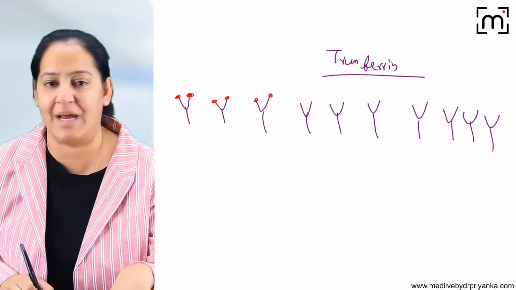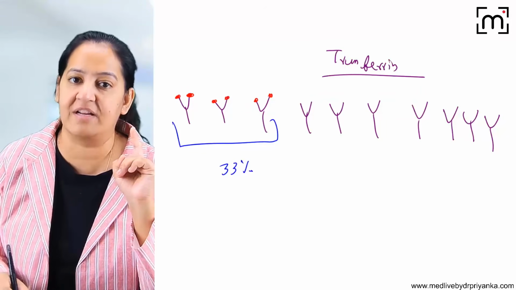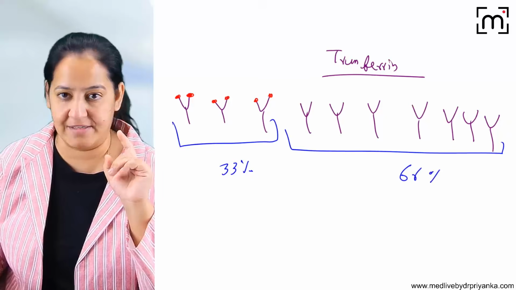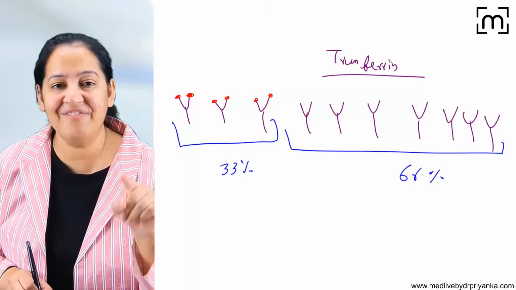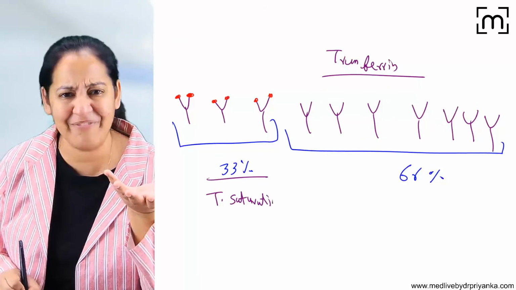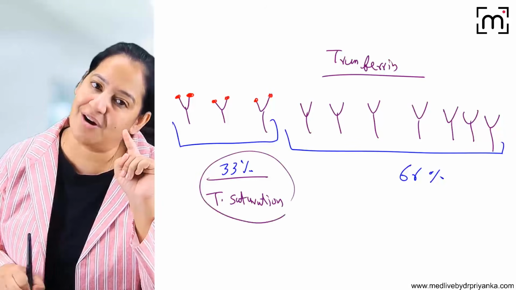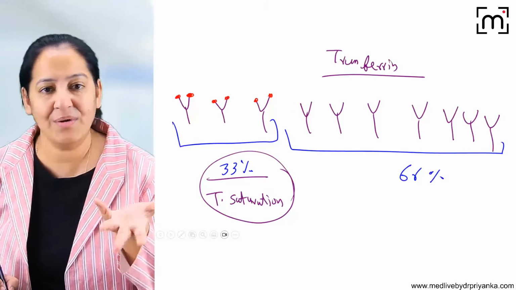At any time, you check in me, you check in yourself, in an adult human being, 33 are filled at a time and 66 are empty at a time. This is normal. So the filled ones are known as transferrin saturation because they are saturated. So transferrin saturation is 33% in adult healthy humans. So that is the filled one.